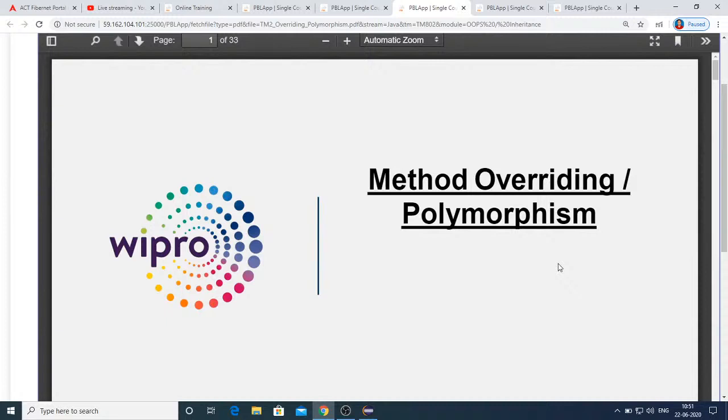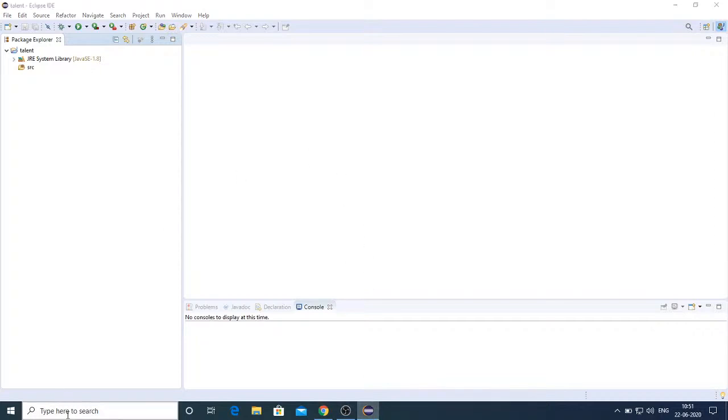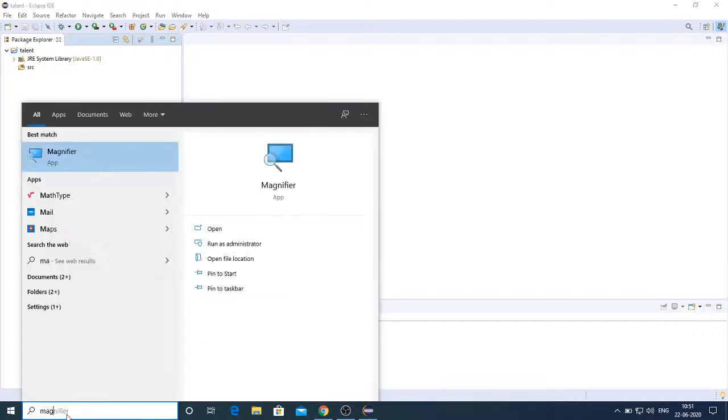In the assessments also, you can expect these code snippets where you are supposed to predict the output. If it is an error, you should also be able to understand what kind of error. All these things you can only tell exactly if you explore them. So let me show my Eclipse, and let me use the magnifier to make it more visible.